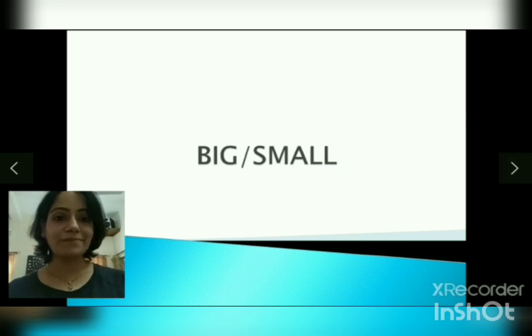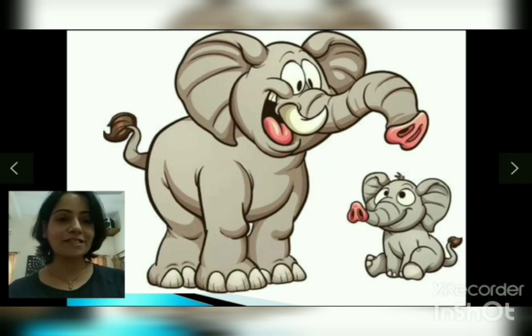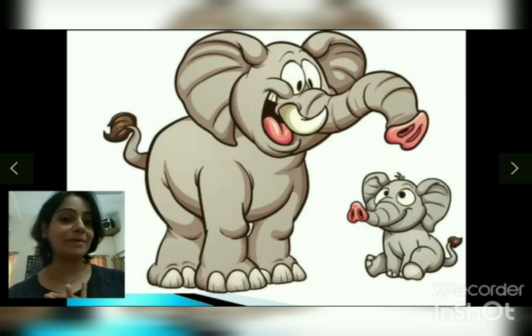Our first concept is big and small. Yes, I know you know big and small very, very well. You have been doing them for a very long time now. Let's go to the picture. You know what is big and what is small here? Yes, the elephant is big and the baby elephant is small. Baby elephant, what do we call it? Baby elephant is called calf. I want you to find out what we call a baby cow.